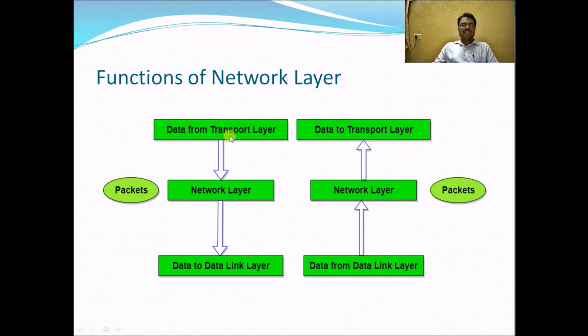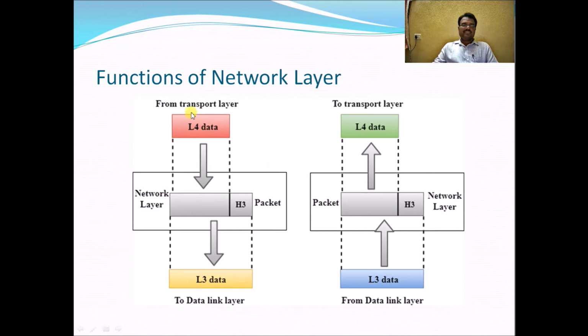Here we can see functions from the transport layer to the network layer at the sending end. From the sender, data comes from the transport layer to the network layer, and from the network layer to the data link layer. At the receiving end, it goes from the data link layer to the network layer to the transport layer. Here also we are seeing the transport layer: data comes from the transport layer to the network layer to the data link layer, then at the receiving end from the data link layer to the network layer and the network layer to the transport layer.